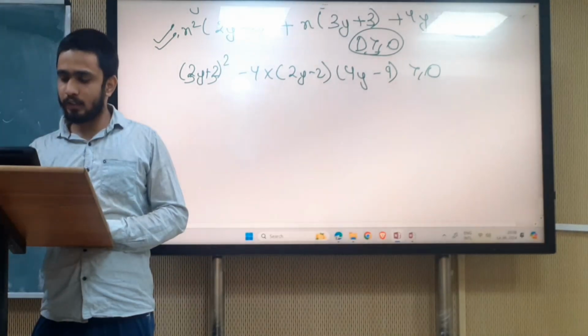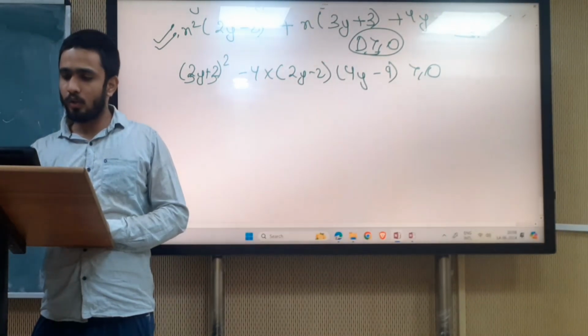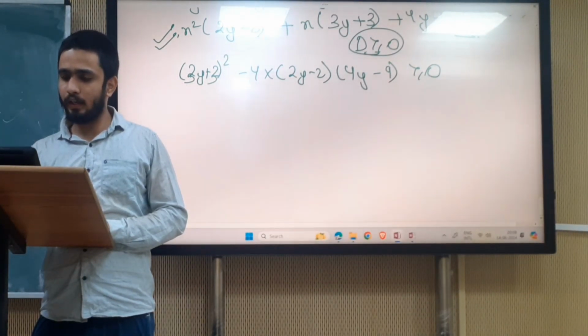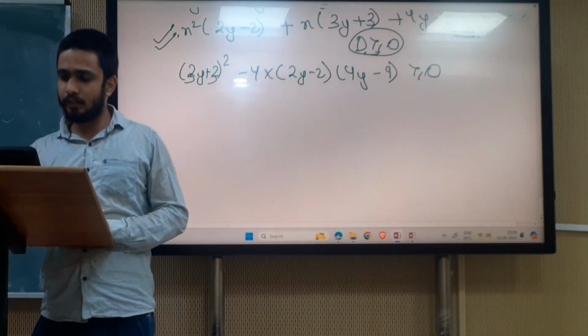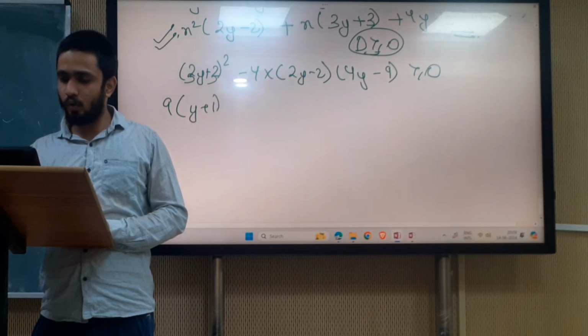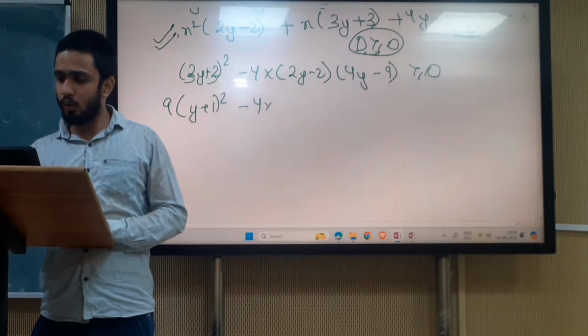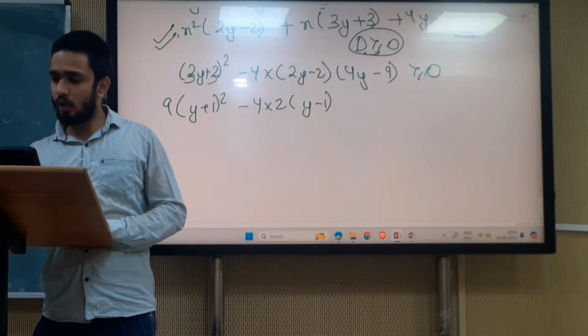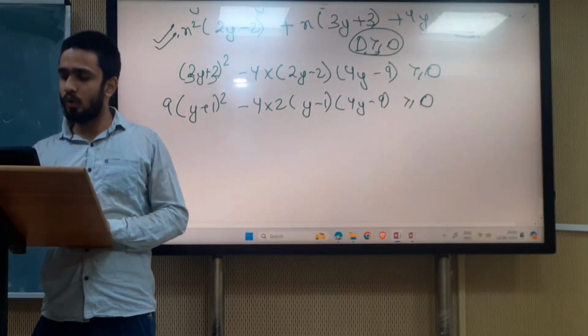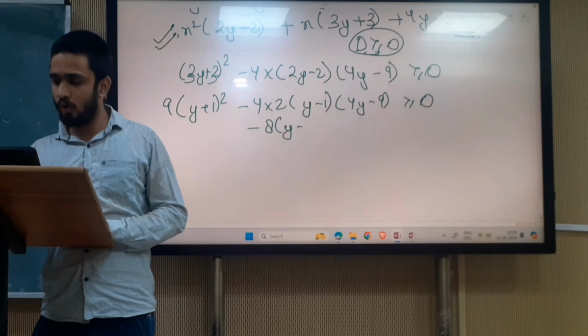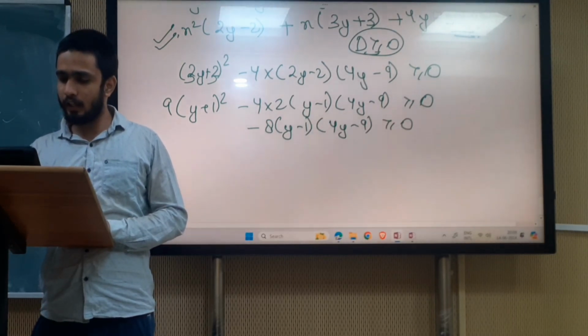If we open this, we get 9 (y plus 1) whole square minus 8 into (y minus 1) into (4y minus 9) is greater than or equal to 0.